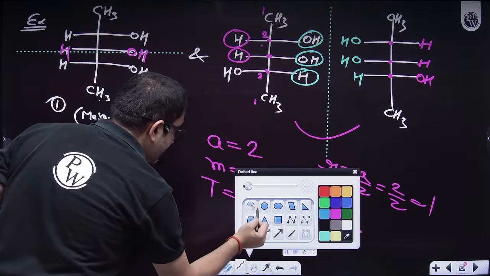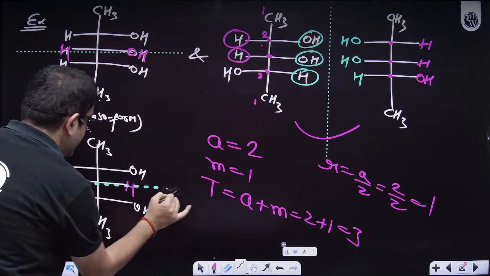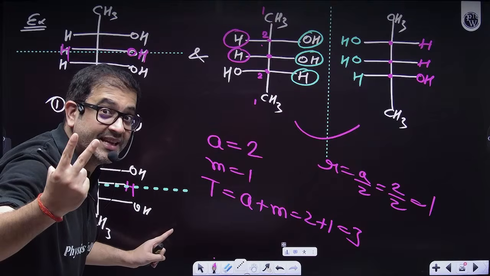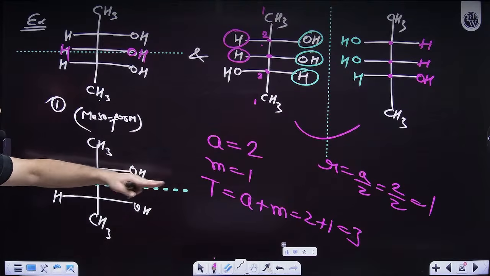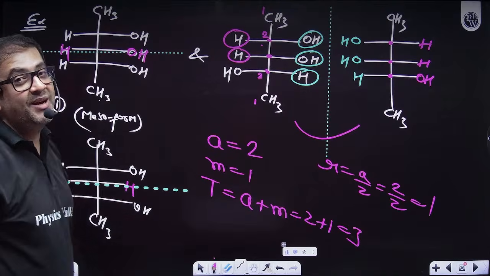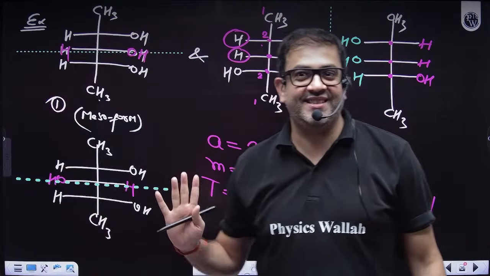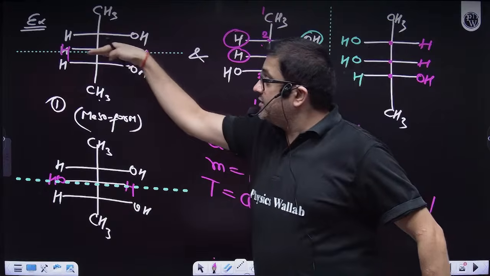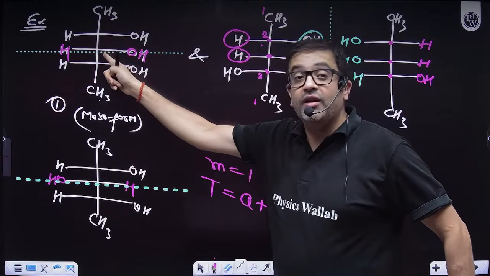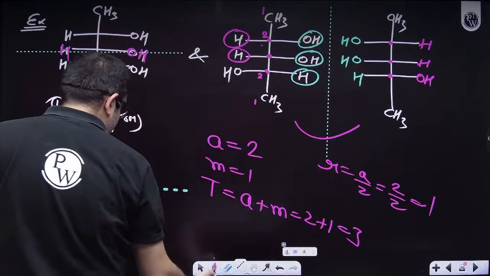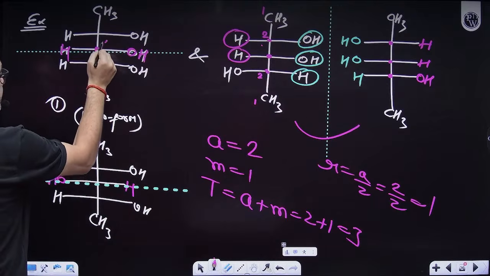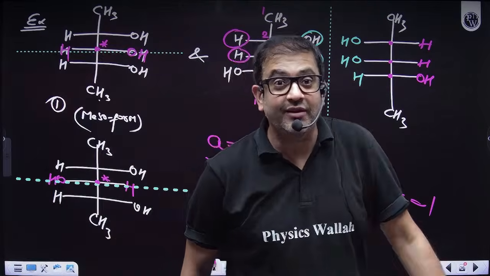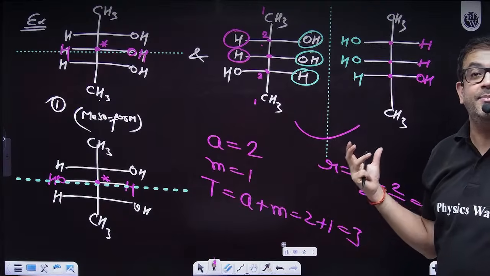And sir, if still I pass a plane like this, because if I pass along this plane where this OH and H are, because two bonds are always in the same plane of a tetrahedron, so if I pass along this plane, still the upside and downside molecules are symmetrical. We missed this. Good one, beta. Technically, just look over here. Sir, this is the third chiral center. Sir, we have not thought of the possible orientations for this one. Everybody, just think over here. We missed, but yes, that is good that we missed, because with common sense now it is helping us.